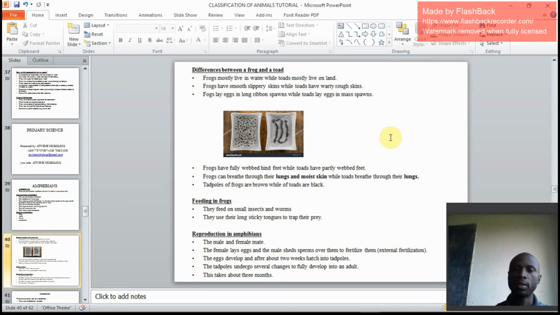Then the mode of breathing. Where do they breathe? Which part or how do they breathe? The mode of respiration. And we have seen feeding and reproduction, that they have external fertilization. When we are looking at all vertebrates, we shall see that their fertilization is similar to those of fish.